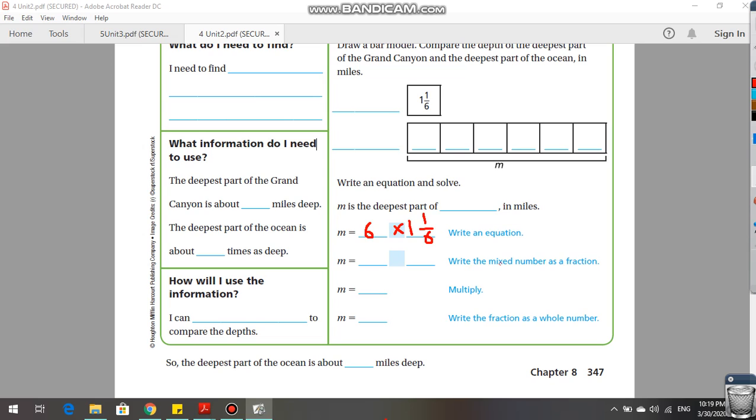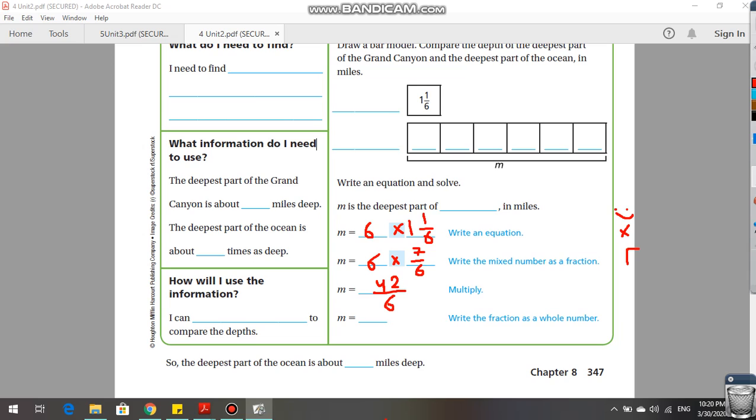Okay, what are my steps? Happy face, multiply, and divide. So, happy face: I'm not going to change the whole number, I'm going to write it as it is. 1 times 6, 6 plus 1, 7. So it's 7/6. Now, second step, multiply. 6 times 7 equals 42. Now, 42 divided by 6.